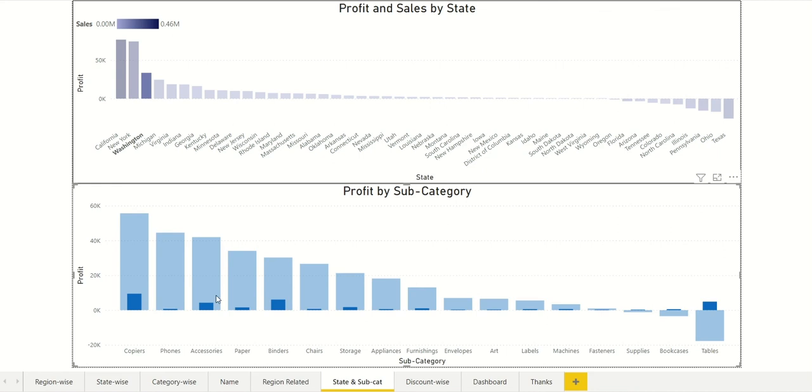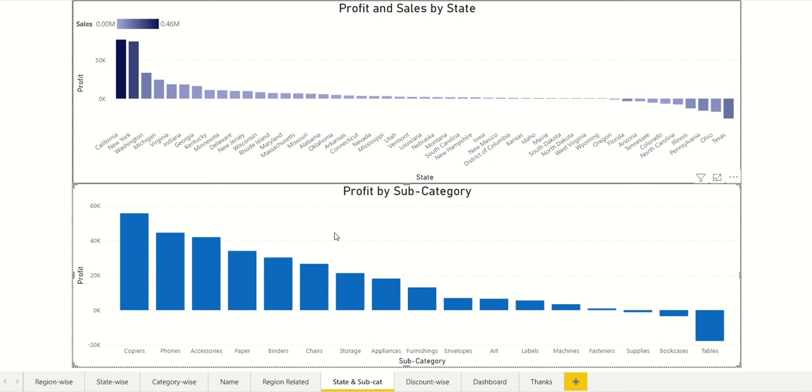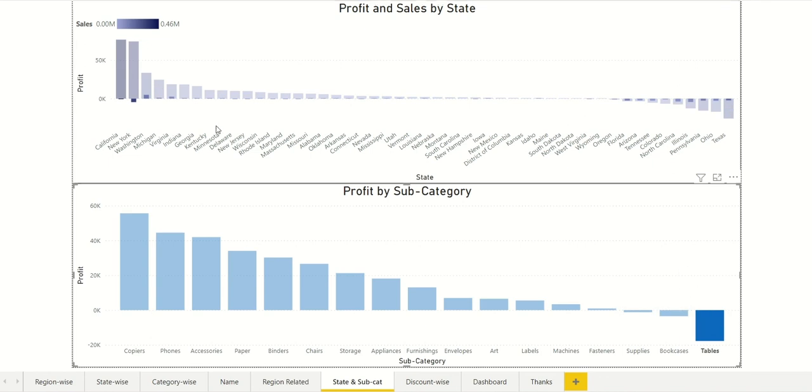In Washington, tables, copiers and binders are making profit. Similarly, we can analyze each state. And if we click, for example, on tables, which are making loss, we can see in which states the tables are making loss. For example, in New York State tables are making loss, followed by Illinois and North Carolina.